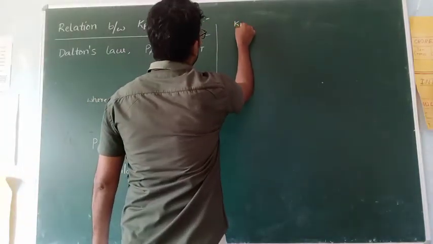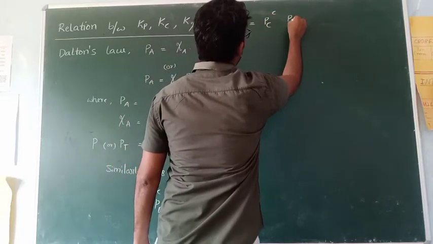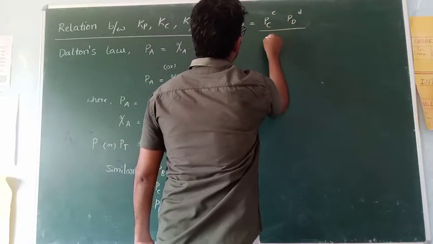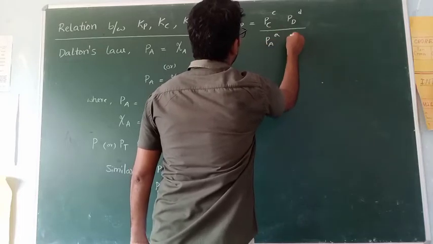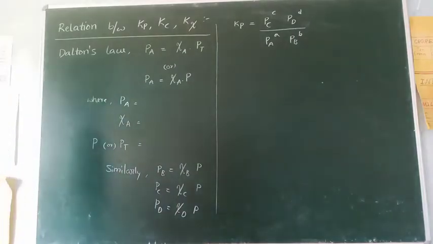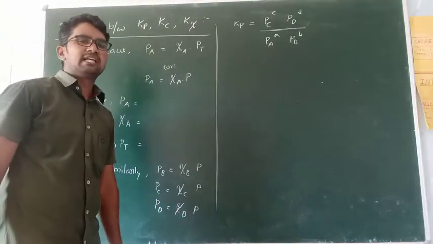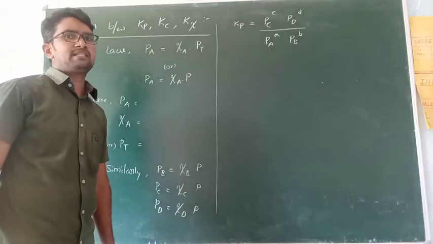What is Kp? Kp is equal to Pc power c, Pd power d by Pa power a, Pb power b. This is Kp. For that reaction, we know the equation: aA plus bB gives rise to cC plus dD.